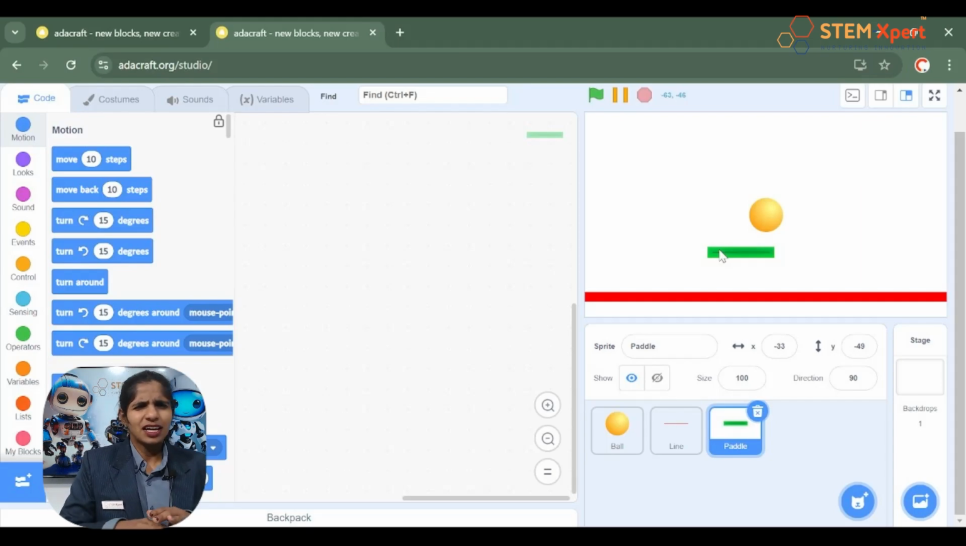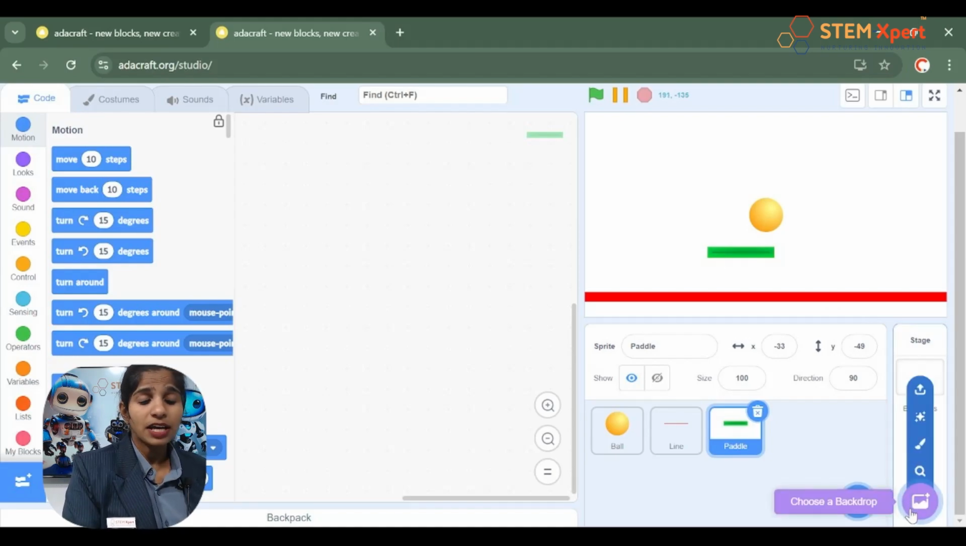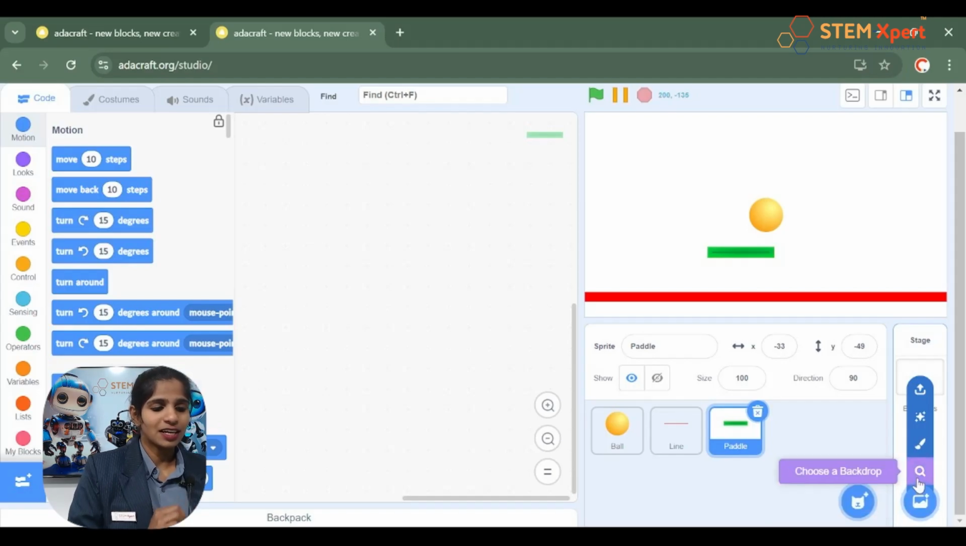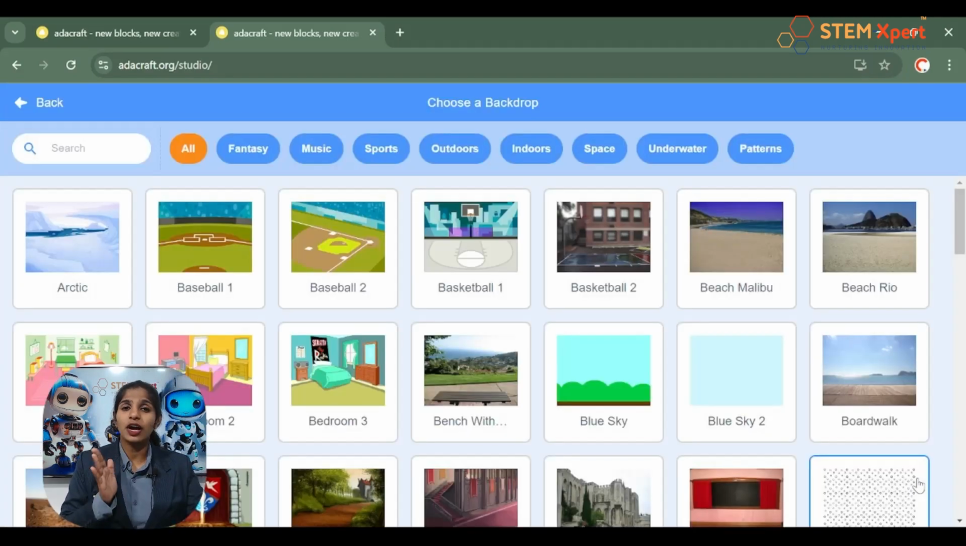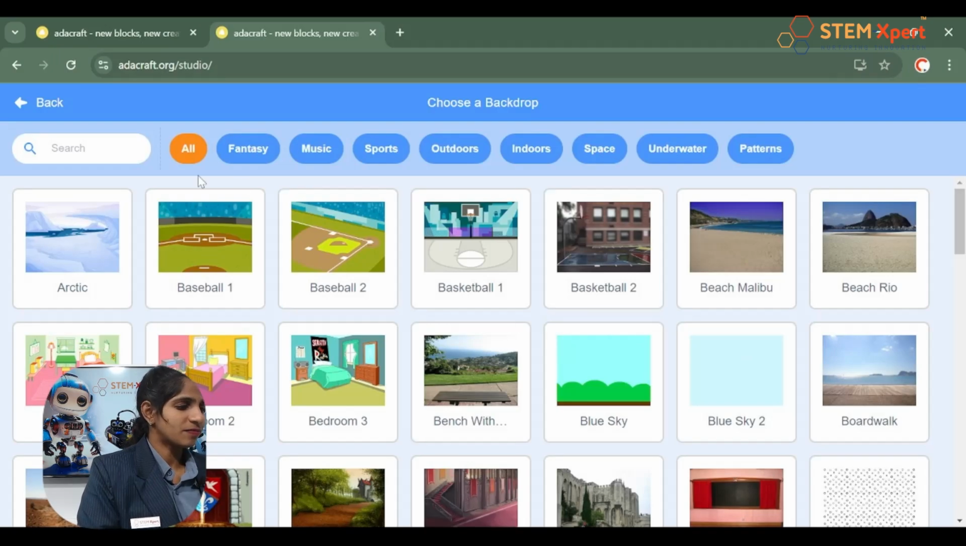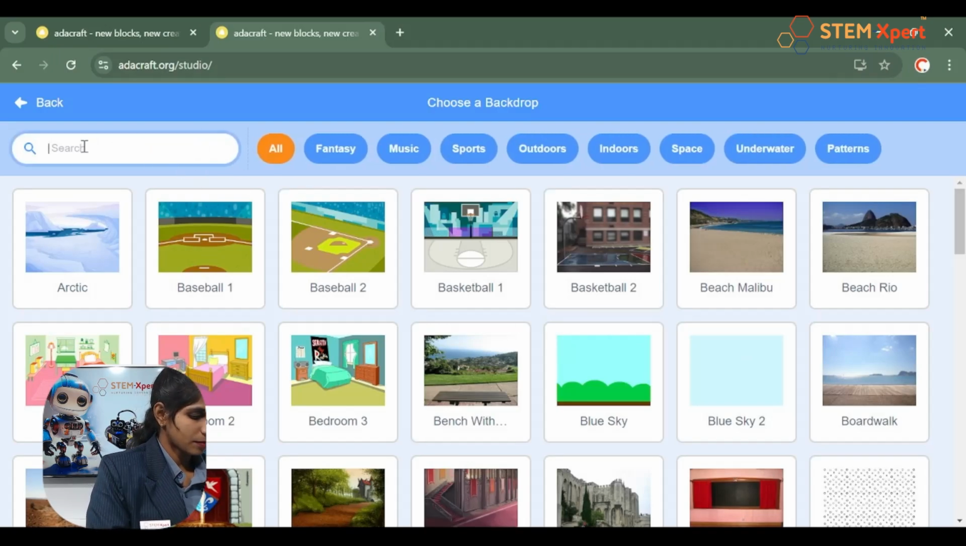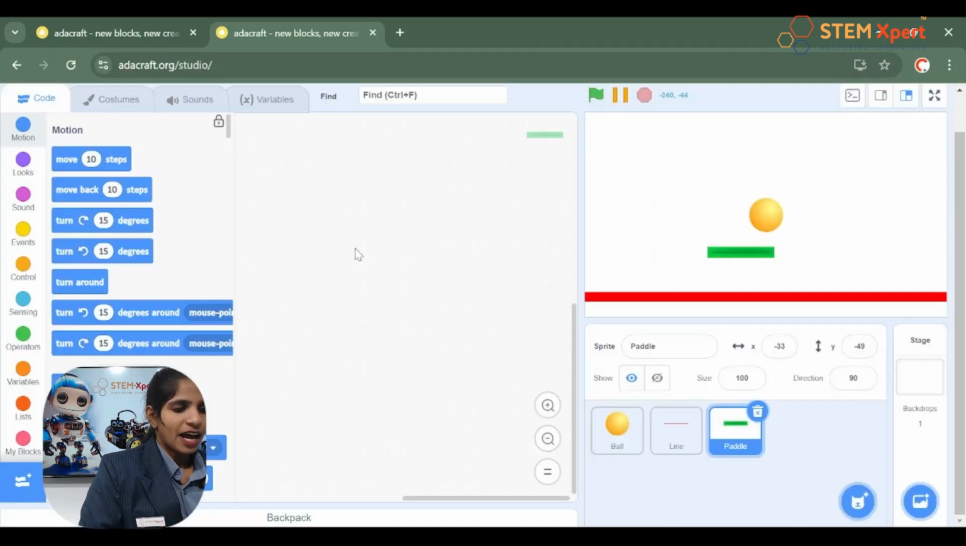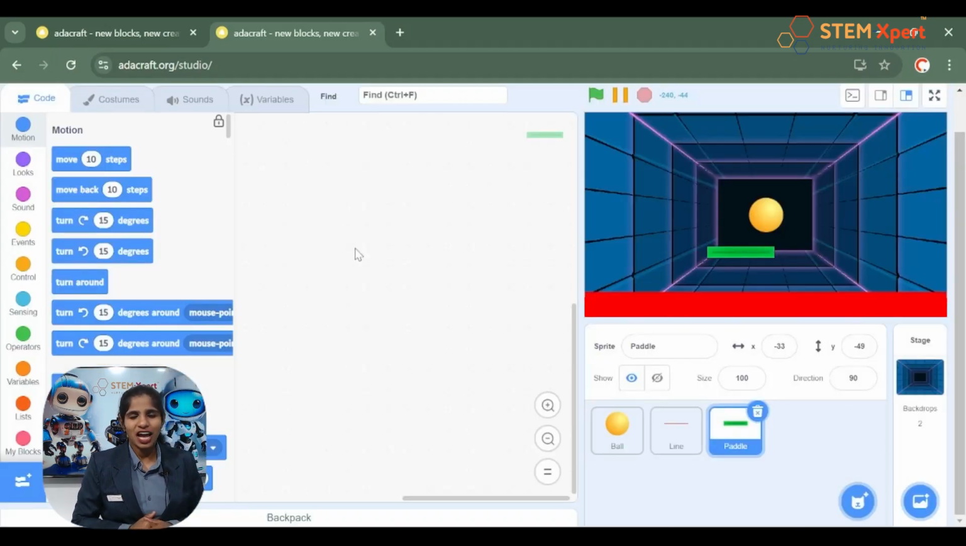Yes. But we haven't added any backdrop to the game. Have you noticed that? So I'm going to add the backdrop now. For that, click on the backdrop panel, choose the first icon, which is to search from the Scratch library. Now go and search for a neon tunnel. I got it. What about you? Have you got it? Yes, it's your turn. Please do it, all of you.